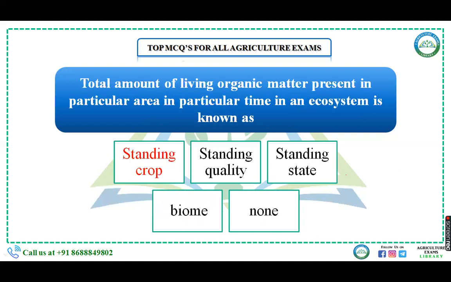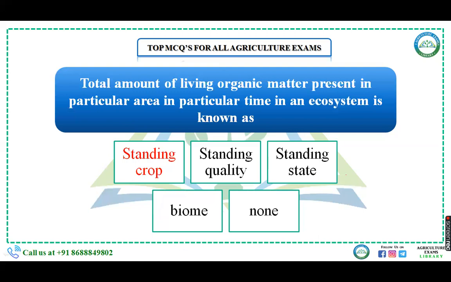Now, the total amount of organic matter present in a particular area at a particular time in an ecosystem is known as: standing crop, standing quality, biome, or none. See, standing crop is the total amount of living organic matter present in a particular area at a particular time in an ecosystem.